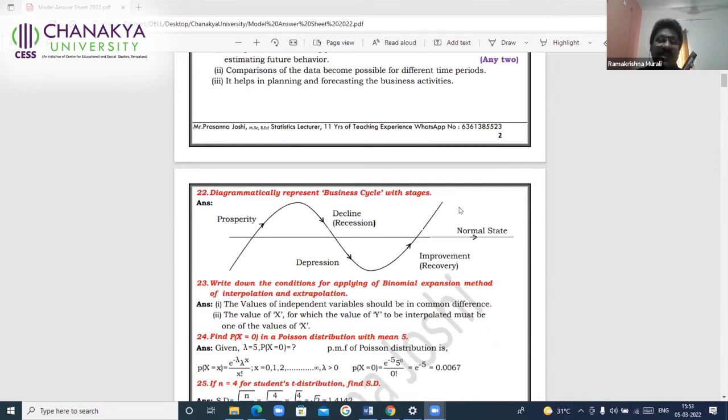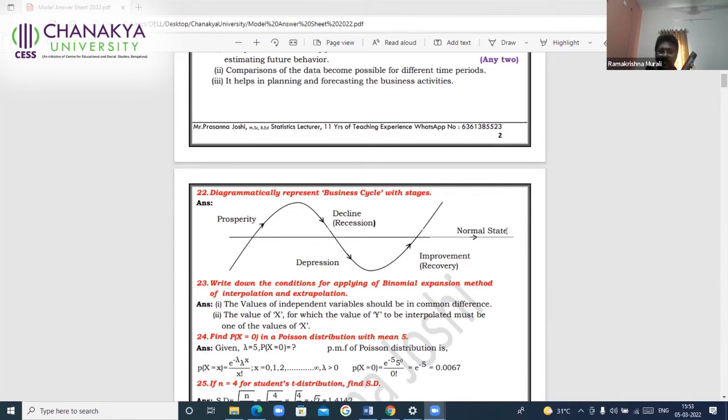So wherever the explanation is required, I will do it. Otherwise, the definitions are only the formula. I'll just go through. See, this question, sir, 20-second can be asked in two different ways. Diagrammatically represent business cycle with stages. This is the way you have to answer. Because you are asked to diagrammatically represent, you will have to draw the diagram and represent the different stages: prosperity, recession, depression, and recovery.